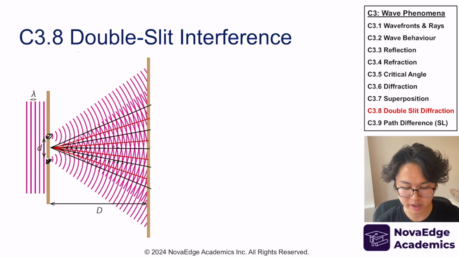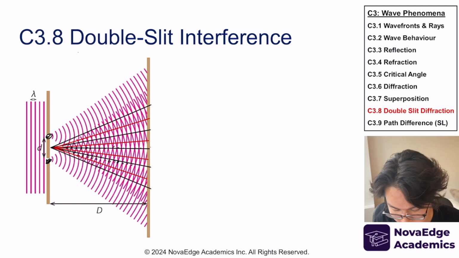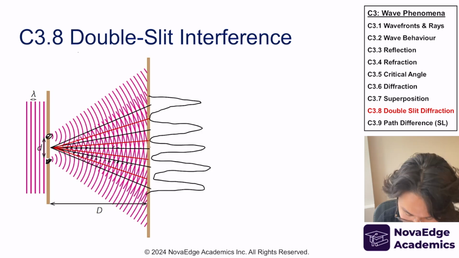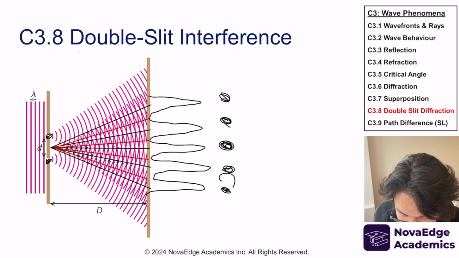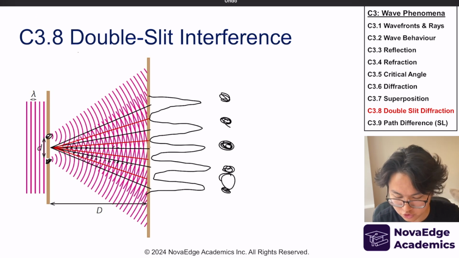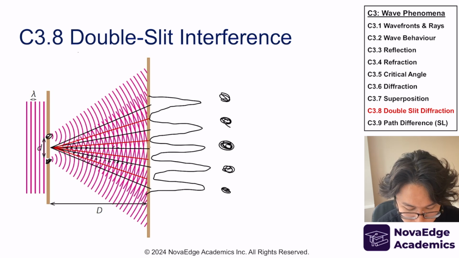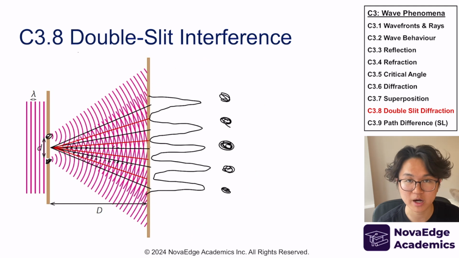And why do we like this pattern? Because pattern means it's something we can mathematically model or calculate or predict, right? And so if I were to draw the intensity pattern, it looks something like this. So we have max here, minimum here, max, minimum, like that. Which means, in other words, I'm going to see light here and no light here, because those are where destructive interference happens. And this is what was observed when we did this double slit interference experiment, Young's experiment. So these two slits produced this strange looking pattern.